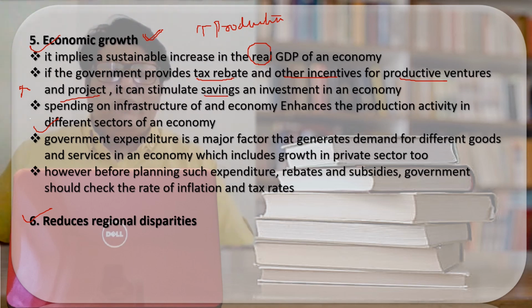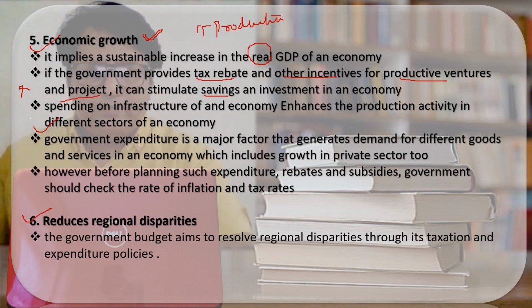In simple words, we can say that some part of the country is contributing more in the production and some part of the country is not contributing anything in the production activities. The country can only grow when every part of the country contributes equally in the production activities. So through the budgetary policies or by developing the infrastructure, the government tries to eradicate the regional disparities of the country. Clear?